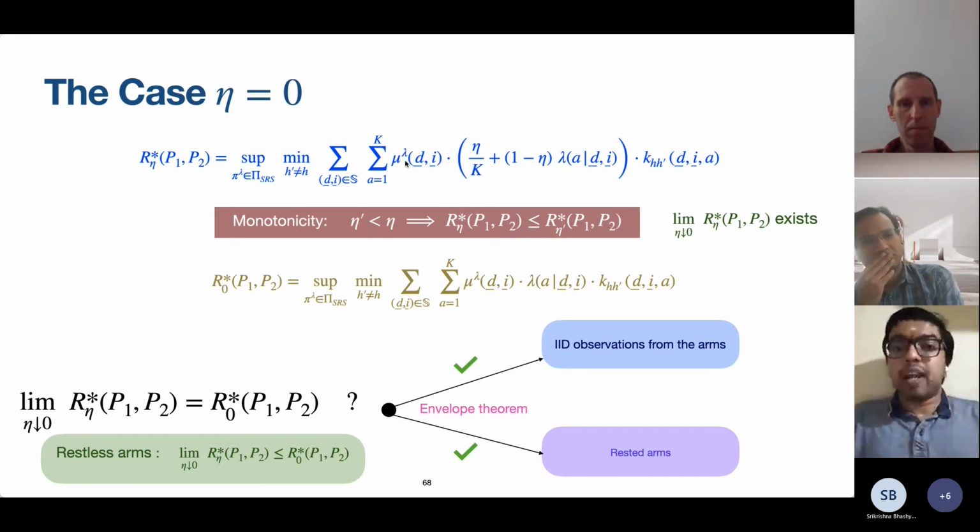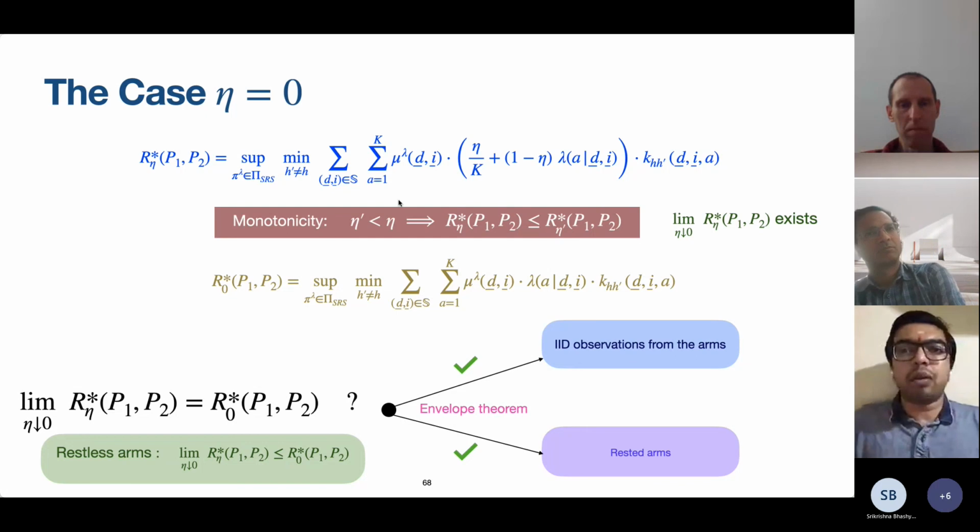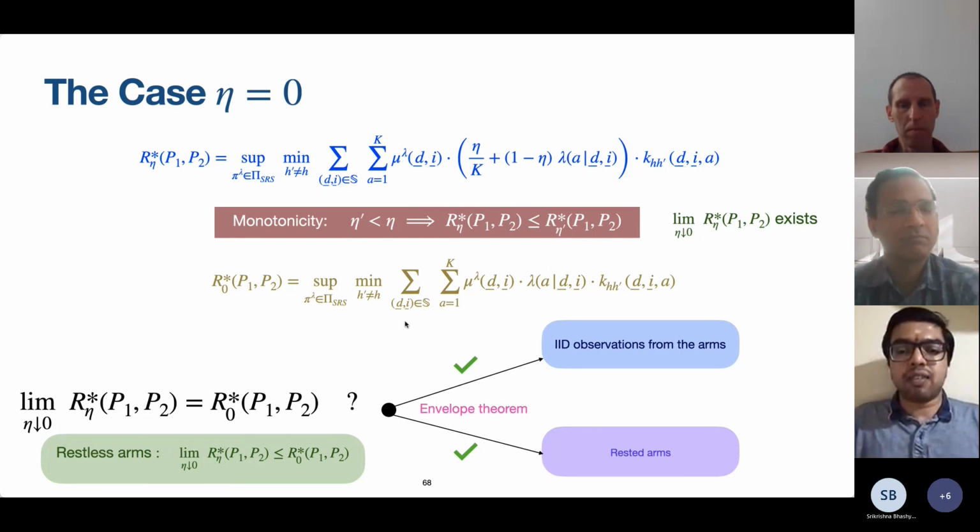There is mu lambda eta. Lambda and eta both parameterize these stationary distributions. It turns out that if you collect these mu lambdas across all the etas, there is a certain tightness condition that needs to be verified in order to make sure that this is actually an equality. Just verifying the tightness may not do. Something more needs to be applied. This is all based on certain results from the theory of controlled Markov chains. So some sort of a tightness condition on the stationary probability distributions needs to be verified, and we have not been able to do that.